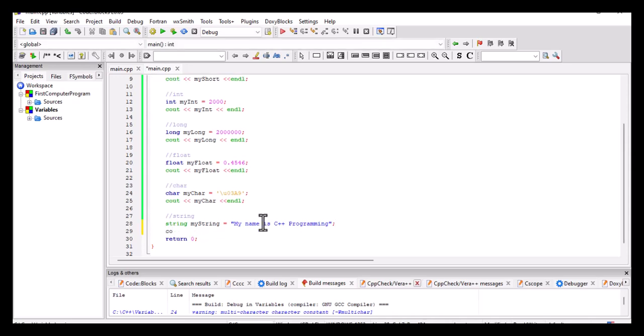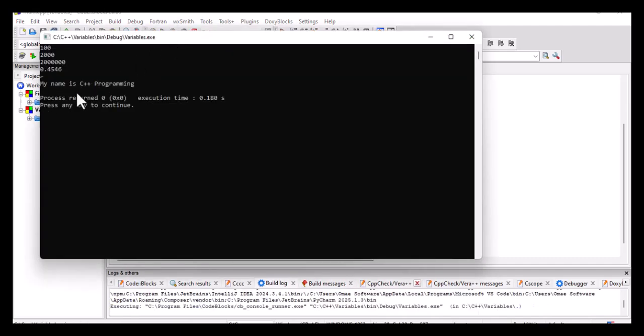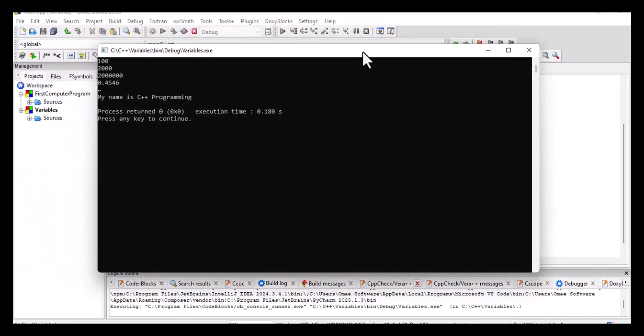I'm going to say cout, and then the name of the variable is myString. Then less than, less than, we're going to say endl, and then save, and then we're going to compile. When we compile that, we have my name is C++ programming. So that's how a string is made.